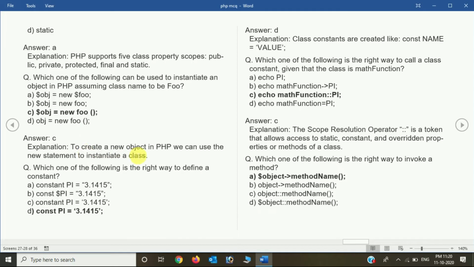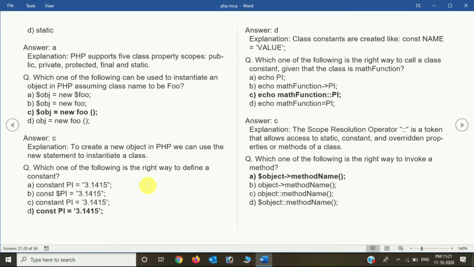To create a new object in PHP, we can use the new statement to instantiate a class. Here we are using the new statement to instantiate the class Foo. Now, which one of the following is the right way to define a constant? How can we define a constant? So const PI = 3.1415 is the right way to declare it.